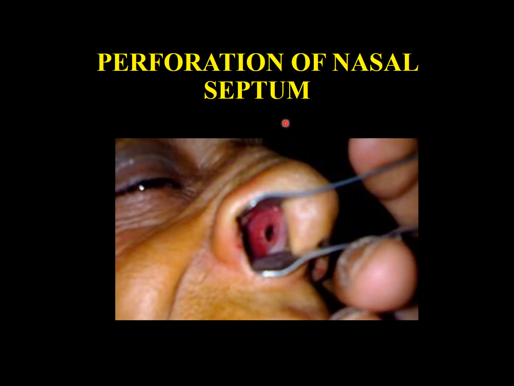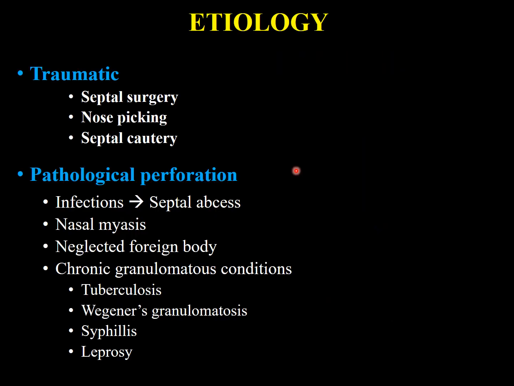Perforation of nasal septum. So this is a perforation. Etiology: mostly it is traumatic, after septal surgery, nose picking, or septal cauterization to control bleeding. So what happens during the septoplasty or SMR, if the mucoperichondrial tear occurs simultaneously on both sides at the same level, it can give rise to